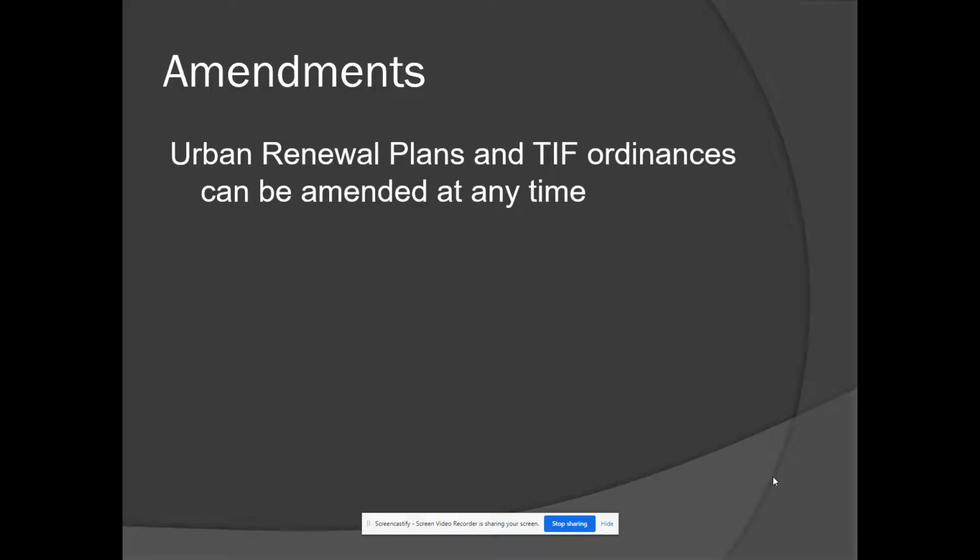Even if you have existing urban renewal plans within your county, you might see in any given year documentation submitted to you that would amend those plans in any particular way. So just be aware that at any given year, any existing area urban renewal plan can be amended.